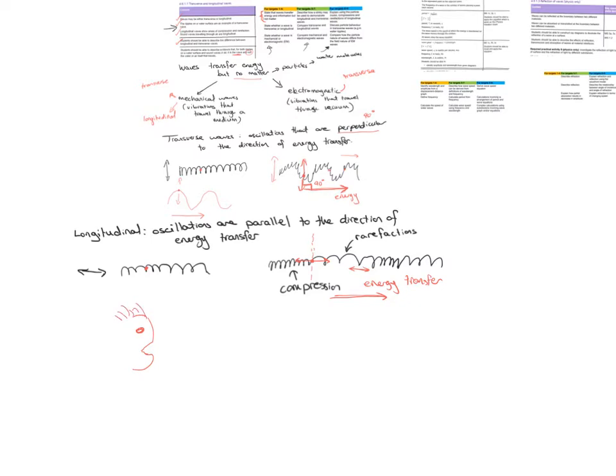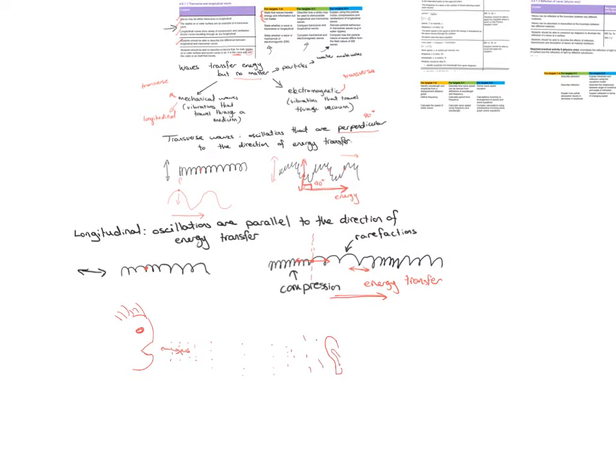What you have is particles in the air, and all you're doing is causing a vibration of these particles, which in turn causes other particles to vibrate. You create areas that are close together, areas that are far apart, and then someone's ear collects the sound.